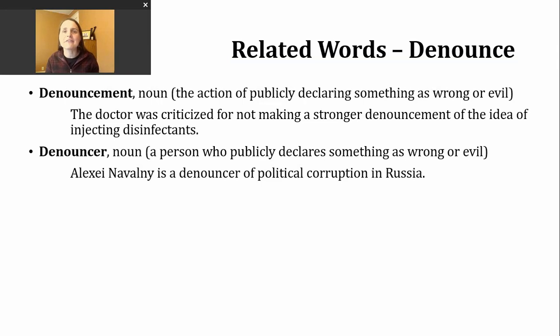The last word we're going to look at today is the noun denouncer. You can probably tell from the suffix, the ending of this word, this is a person who publicly declares something is wrong or evil. Here's an example. Alexei Navalny is a denouncer of political corruption in Russia. This is a real person who has fought a great deal and put his life on the line to fight corruption. I thought he was a really good mental picture for me of someone who publicly declares that something is wrong.